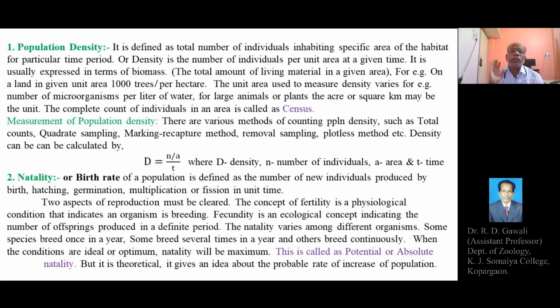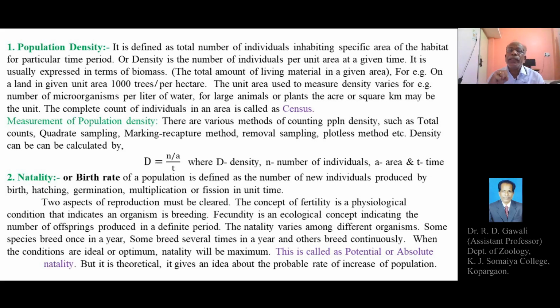Whatever the total plants, trees, or animals of a particular species or different species or all the species, depending upon the population studies, the total number of plants or animals is counted from a study area or survey area.